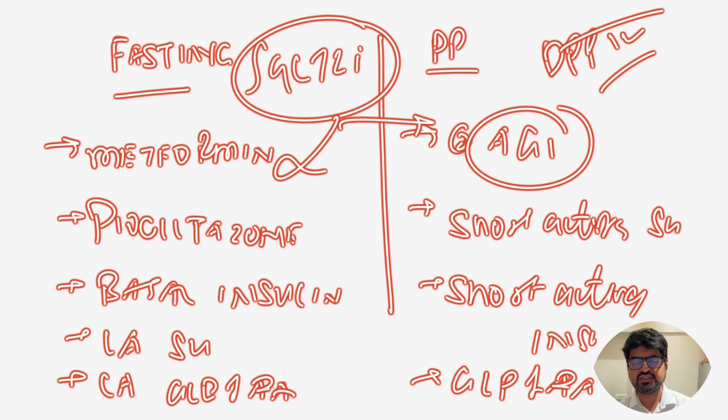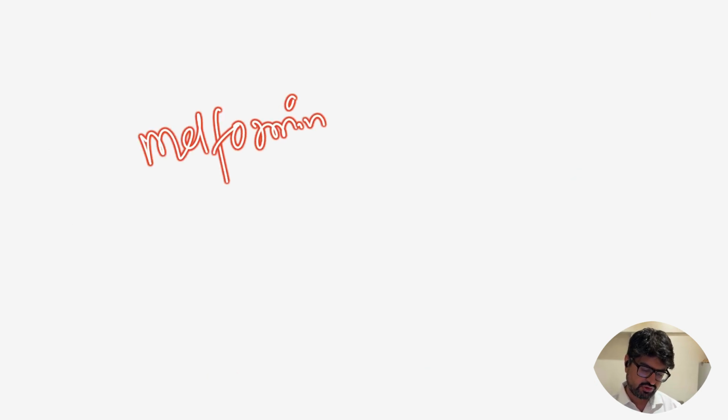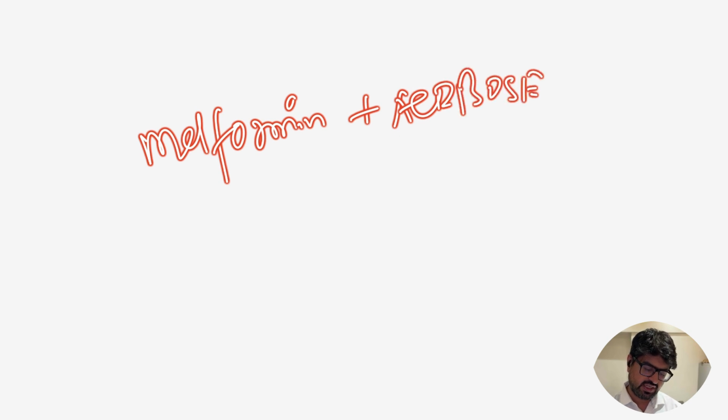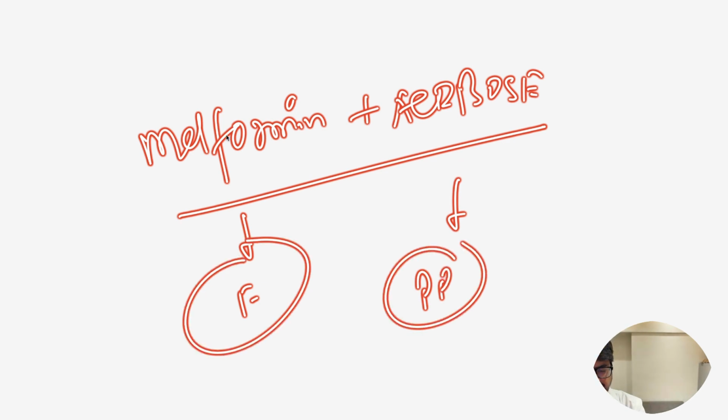So there are certain drugs which act on both, but mainly, metformin is one of the chief drugs that acts on fasting, and AGI is one of the oldest and the chief drug that acts on postprandial, right? So this is one clear definition. So if you have a patient and you start the patient on a metformin with Acarbose combination, you actually cover the first line of both the situations, fasting and postprandial, right? So this is how you typically do it, right?